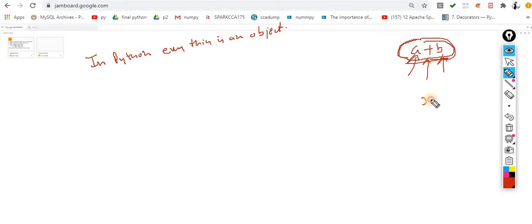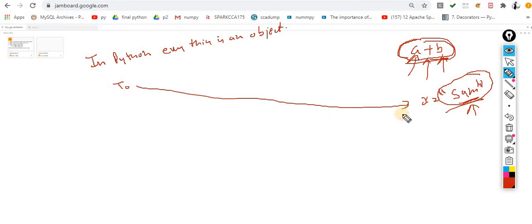For example, you write x is equal to, let's suppose, Sam. This one is an object of the string class because it belongs to a string. Inside Python everything is an object. When you type the type of x, you will get class of str. That means this x is an object of the string class.